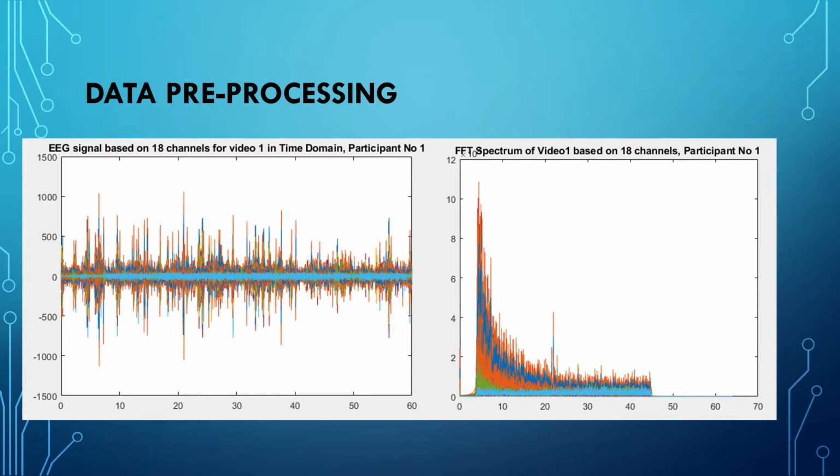This EEG signal is based on 18 channels, as we have seen only one channel in the previous slide. We have plotted all 18 channels together in the time domain for the first video of the first participant. And this is the FFT spectrum of video 1 based on 18 channels of the first participant. As we can see here as well, the information from 0 to 4 Hz and 45 to 70 Hz is completely eliminated during the pre-processing.